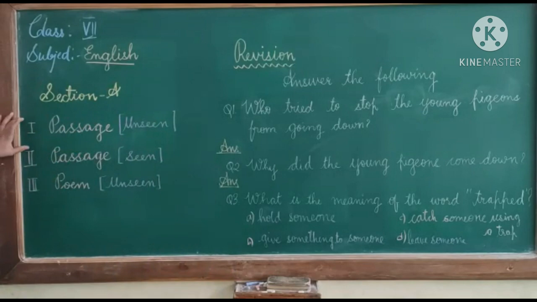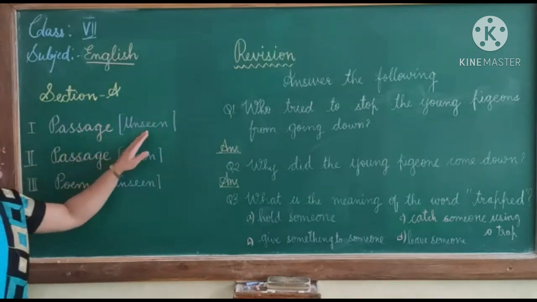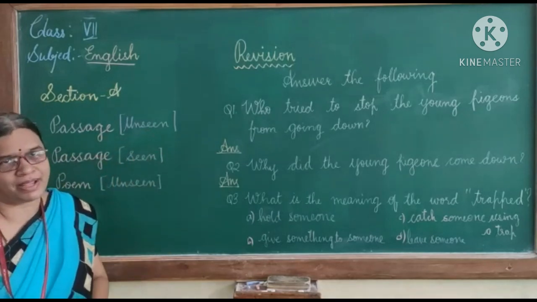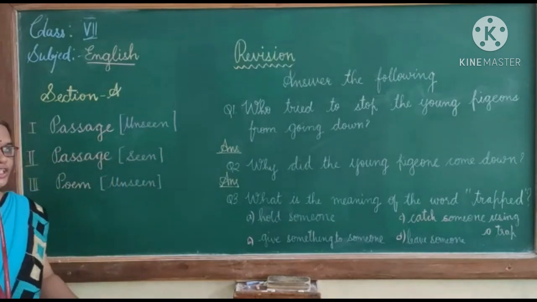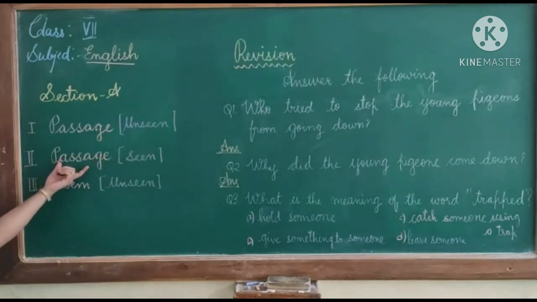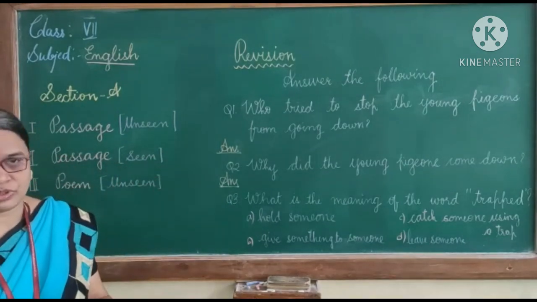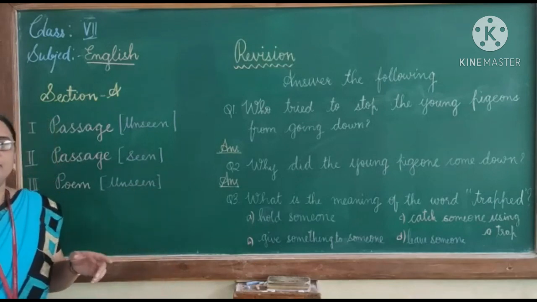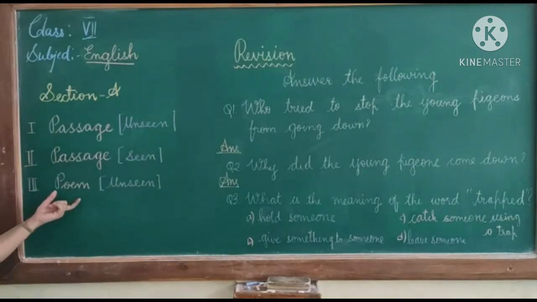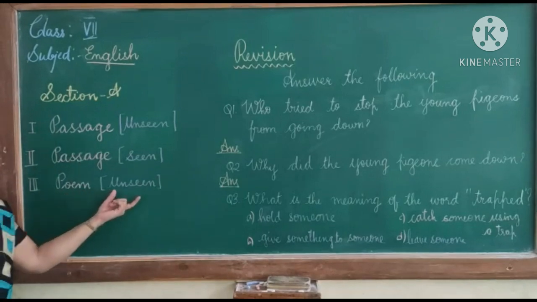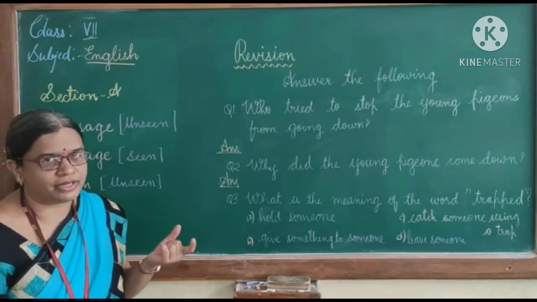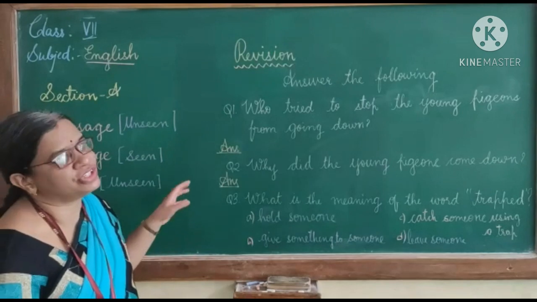Section A will be consisting of 3 bits. First is the passage, which is unseen, means you have not read that passage in your life or in your textbooks. Then section 2 is the seen passage. This is the passage from your literature book. You have already read the lessons and question answers also you have written. Next, third one is in the form of a poem. It will be also unseen.